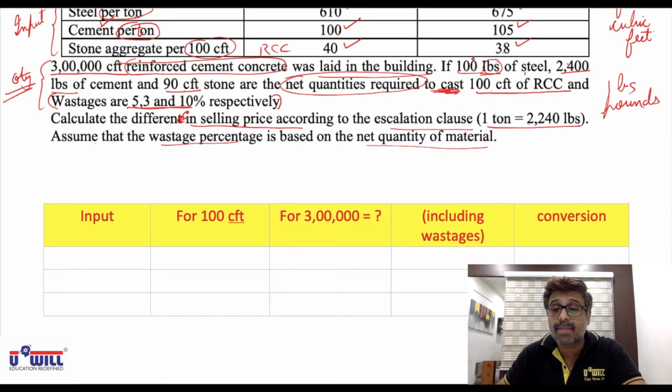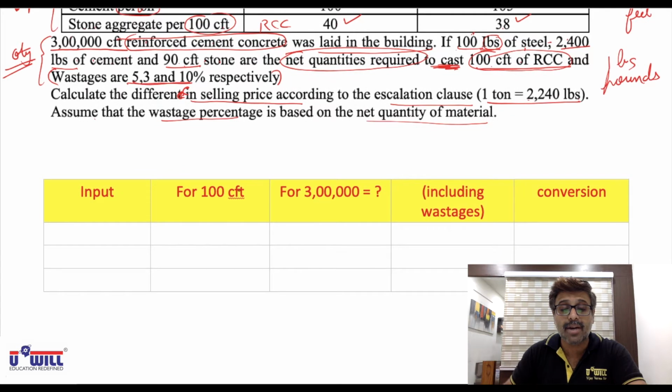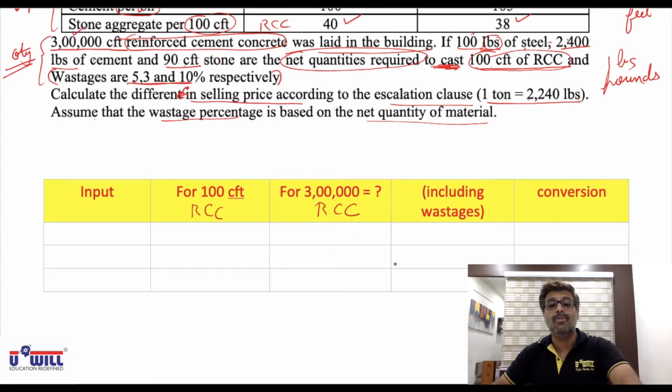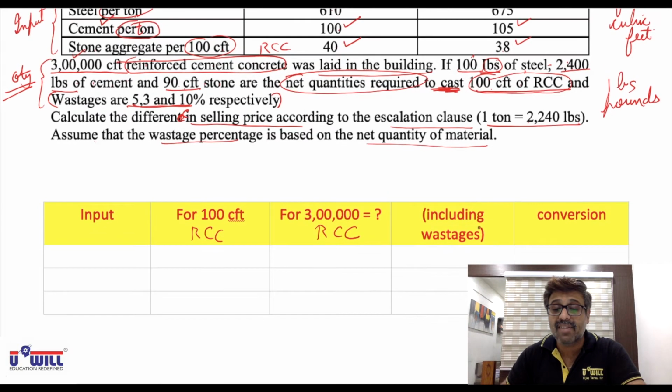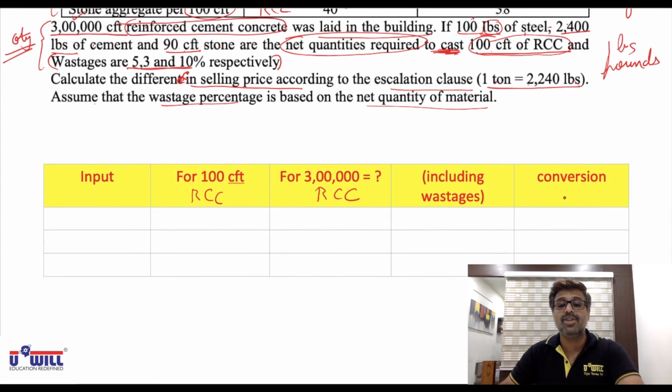Here, 100 pounds, 2,400 pounds and 90 cubic feet are required to construct 100 cubic feet of RCC. So in the table you mentioned, for 100 cubic feet of RCC, this much is required. For 3 lakhs, we have to construct 3 lakh cubic feet of RCC. So for 3 lakh cubic feet of RCC, how much quantity will be required? Then we will include wastage and then we'll convert. These pounds we will have to convert into tons. So this conversion also will be required.